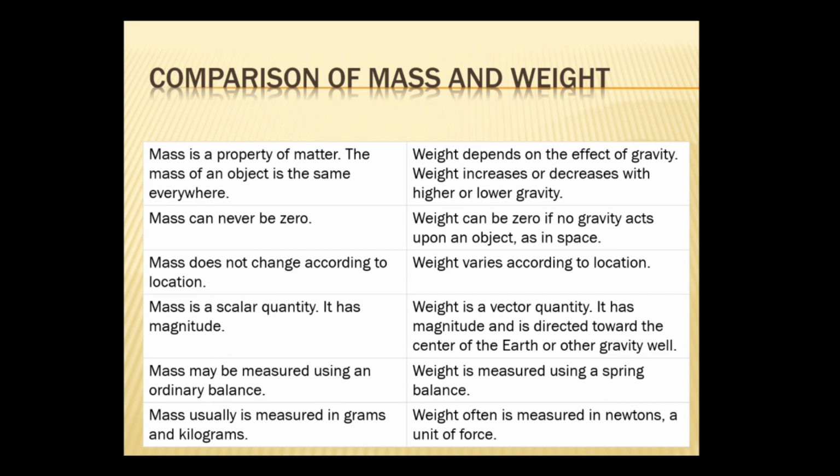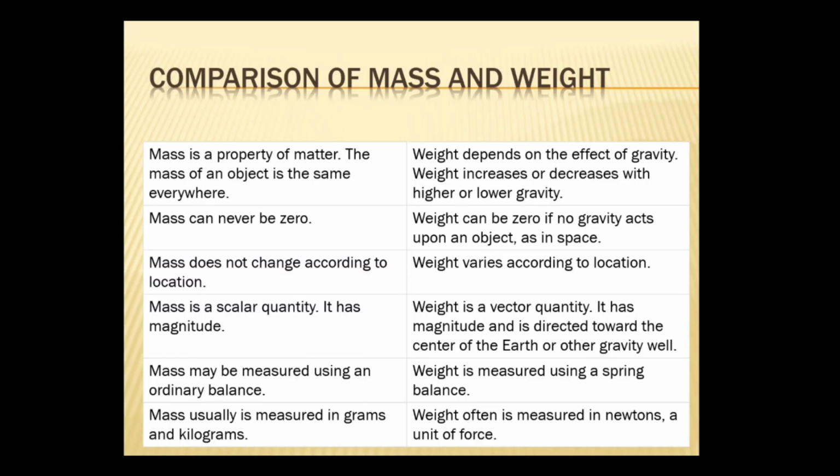Mass may be measured using an ordinary balance, and weight is measured using a spring balance. Mass can be measured in kilogram or gram, and the SI unit of mass is kilogram, and weight is often measured in newton. The SI unit of weight is newton. Hope you understood the difference between mass and weight.